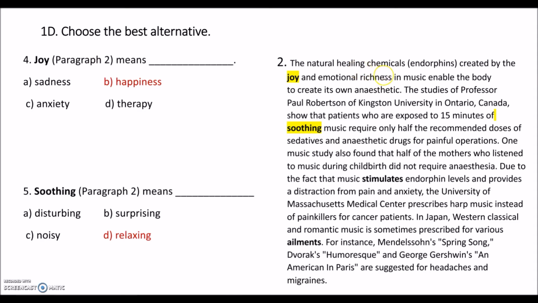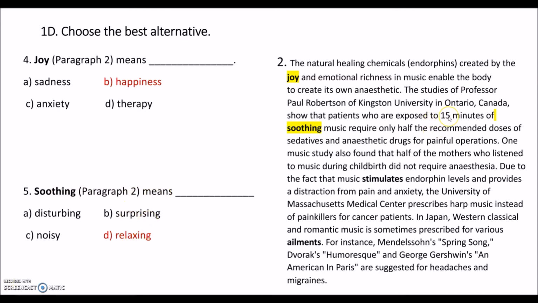So when we listen to music which makes us feel happy or which causes happiness and emotional richness, our body produces endorphins, and this enables the body to create its own anesthetic. And the next one, in paragraph 2 again, soothing means relaxing.